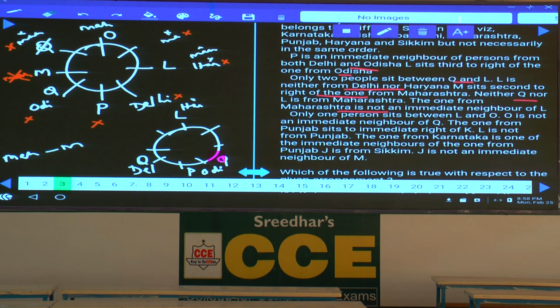As Q cannot be here, then where should this Q be? Q must be in between P and M, isn't it? Hence, Q must be at this place. Are you following this one or not? Then,